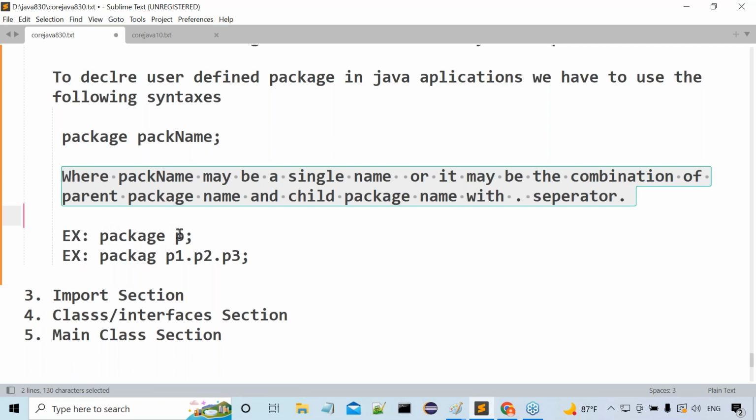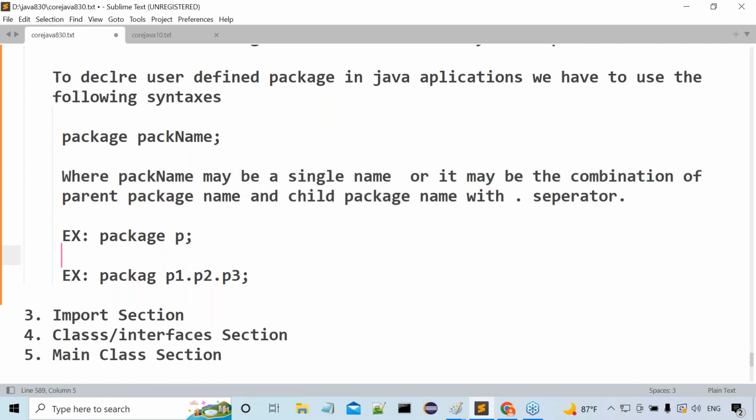What are the examples? package p; package p1.p2; and package p1.p2.p3. Of course, by convention I'm using p1, p2, p3, but in place of these we can use any names, abc.xyz also we can use. Here we are not getting any problem. Points are clear or not? Okay, leave this point.